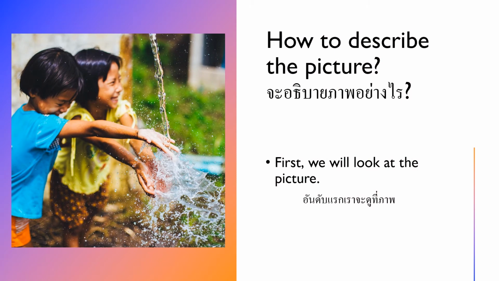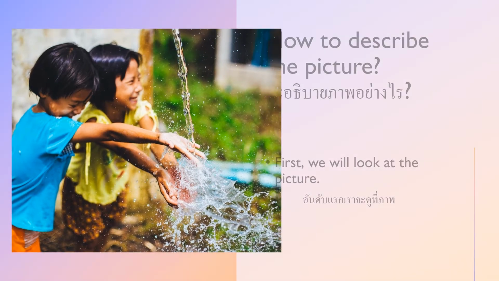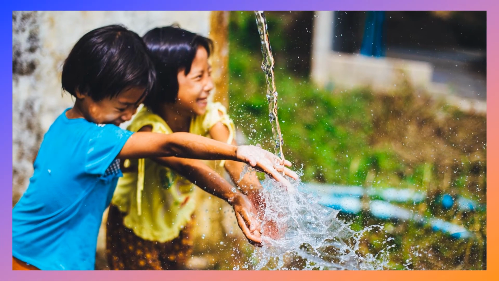So, how do we describe a picture? First, we have to look at the picture very carefully. Look at the picture now, and then we will say what's in there.